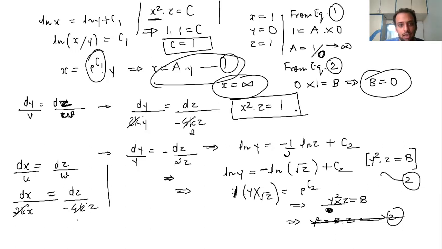So this is our final relation. Now what about y? This is one relation which is relating x and z, but there should be something about y also. So that means y is going to remain 0, I think. So this is y here, and this constant is infinity, right? We calculated from here x as infinity.